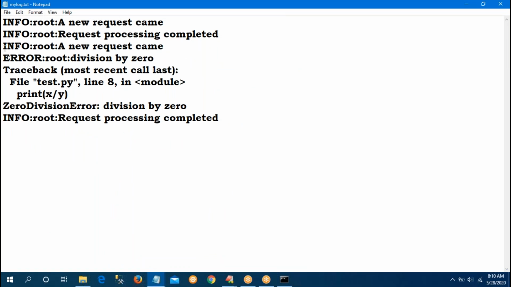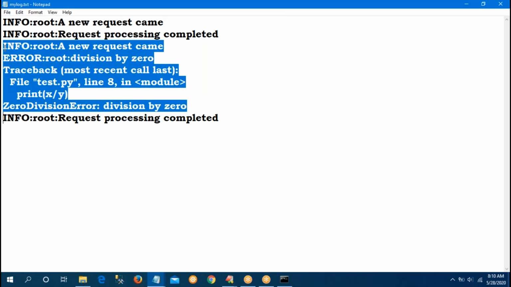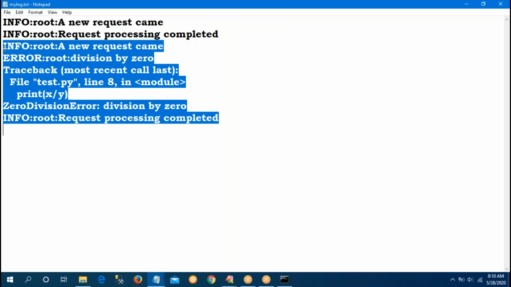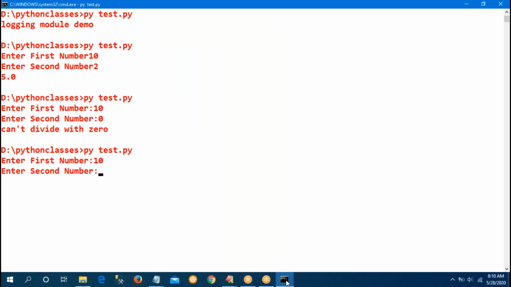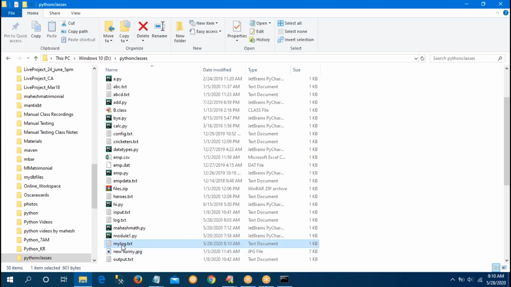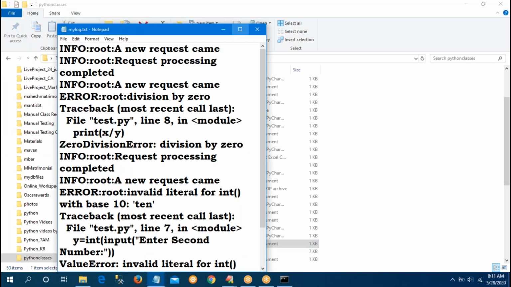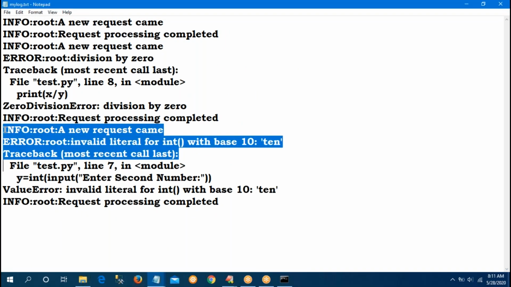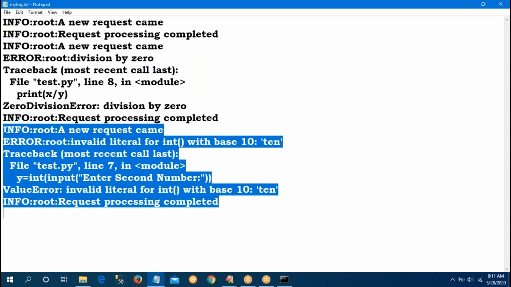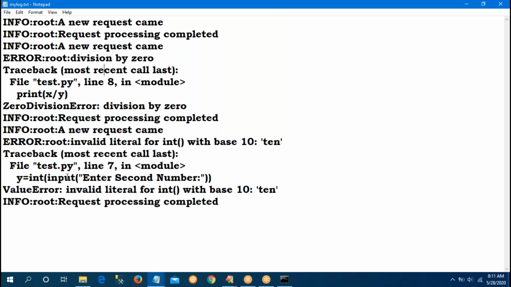See, a new request came. This is the exception message. Request processing completed. Like that, I want to maintain exception messages in my log file. Again run this, 10 and 10. Enter only integer values. Perfect. Go to the log file again. Yes, that one is also coming. A new request came, the third request. Request processing completed. Like that, you have to maintain your logging information in the file.